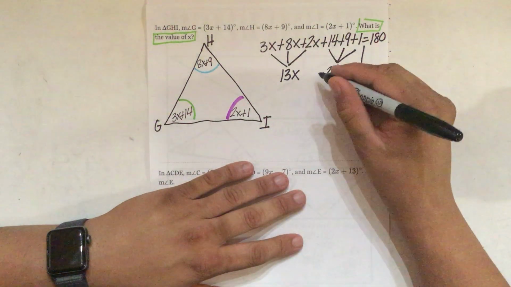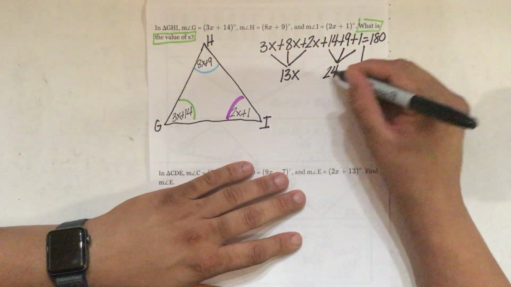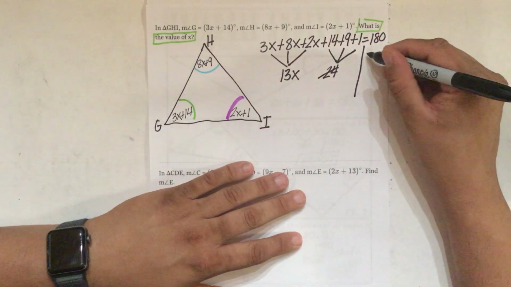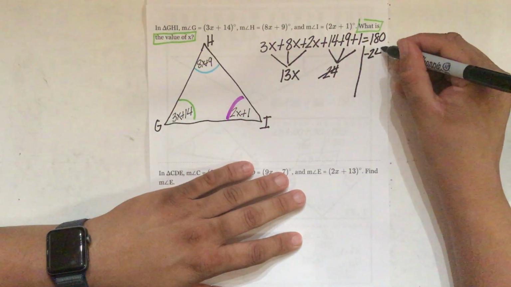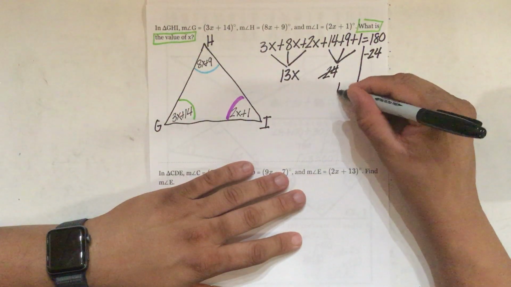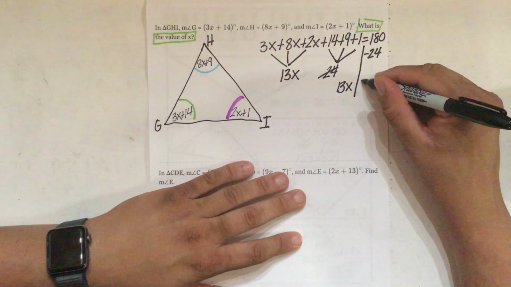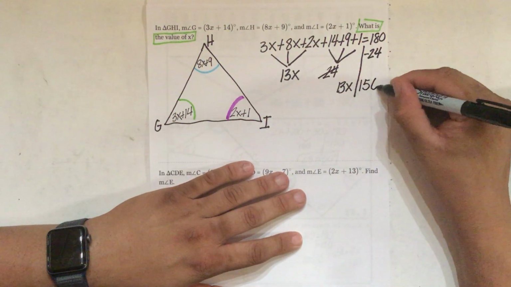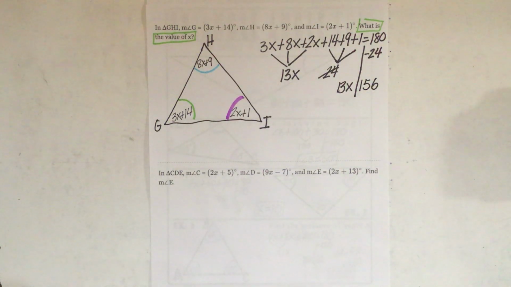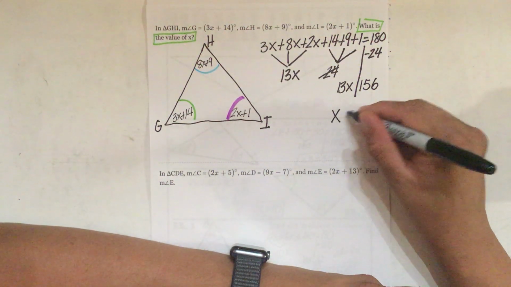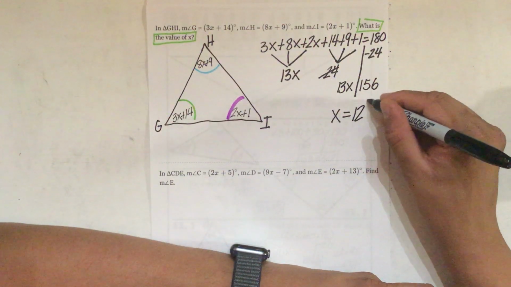So I know that this is a positive 24, so I'm going to move this positive 24 over and make it a minus 24. So I have 13x here. And I have 180 minus 24 is 156. And if you take your calculator and you divide 156 divided by 13, you get 12. So x is equal to 12.